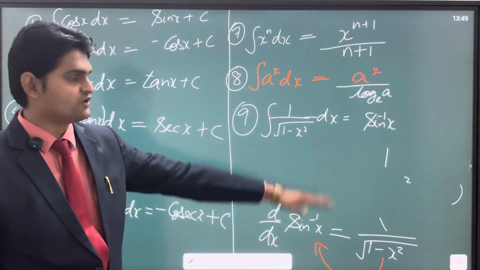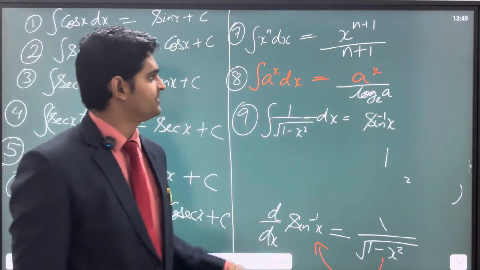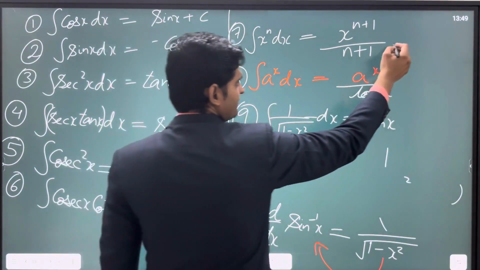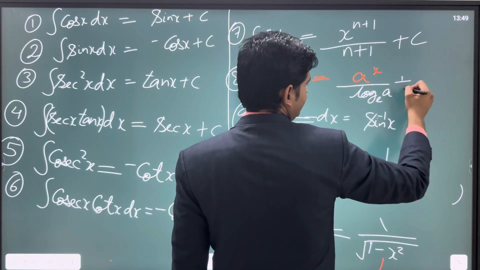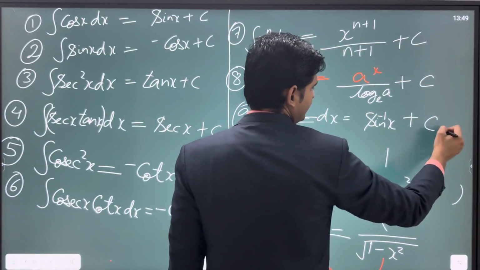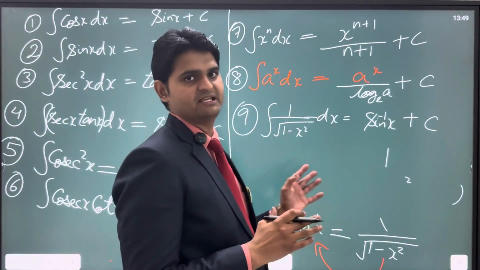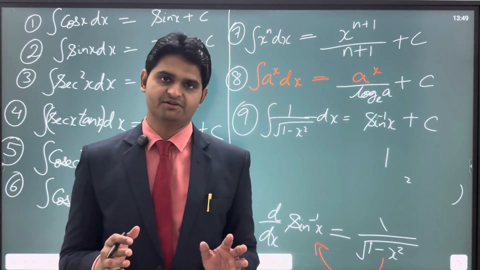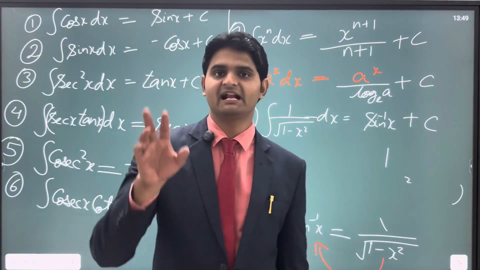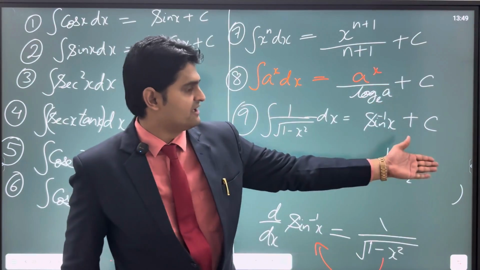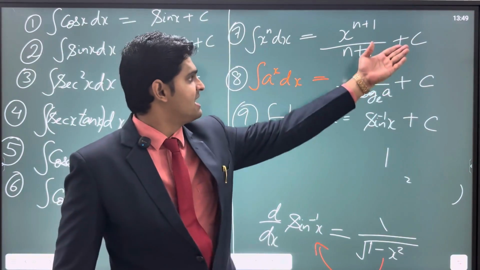Alright, so I hope all these formulas you have understood. Now just one thing we need to put here. As you know, there is a constant which will always be present, some arbitrary constant. So always keep putting plus c with all the formulas. Actually, what we are learning here are indefinite integrals. When it comes to integrals, there are two types. Indefinite, as you can see, there are infinite answers to these functions, right?